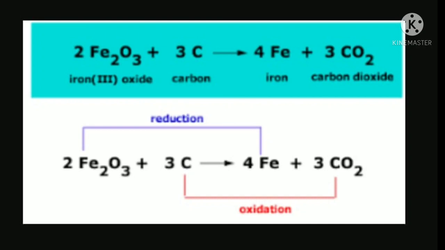In the next class we will see the steps used to remove gangue or matrix, that is concentration of ore, removing the impurities. Four major steps are there. Next class we will study them. So students, in this chapter you have to learn all the terminologies, which come as 2-mark questions. Have you understood? Thank you.